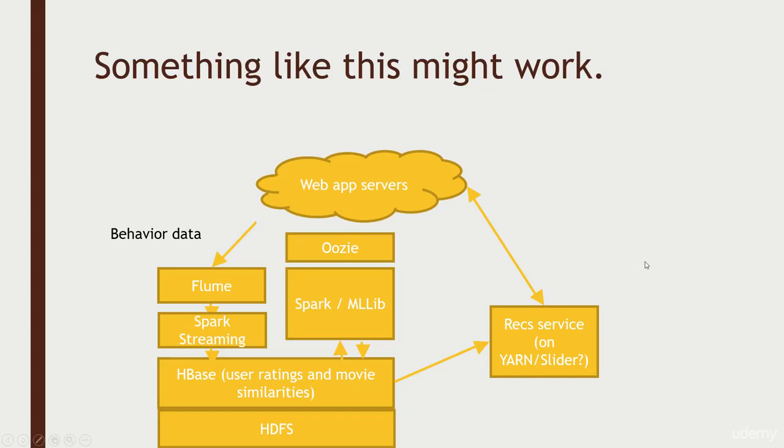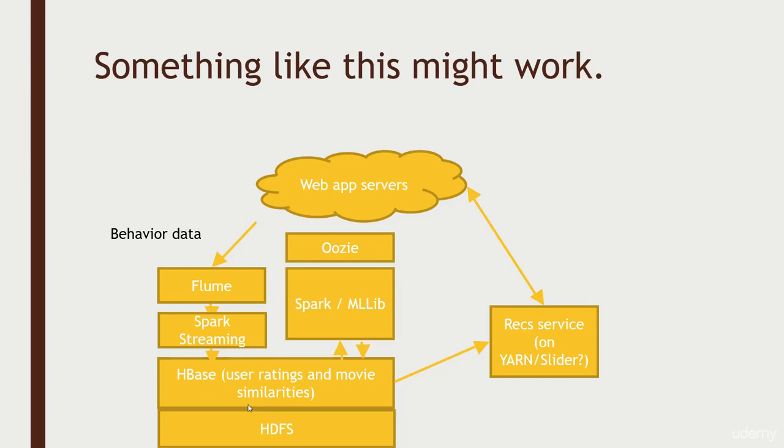So, again, more than one way to do it, but this is one architecture. I could just as easily swap out Storm for Spark Streaming, Kafka for Flume, HBase for Cassandra, and in fact, there's a pretty strong case to actually use Cassandra here instead of HBase, but it depends on your other requirements.